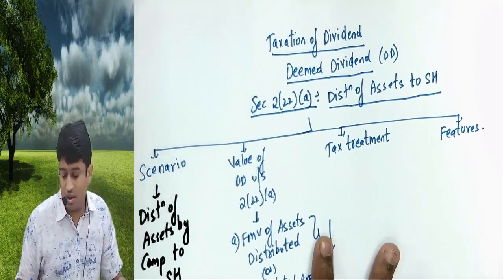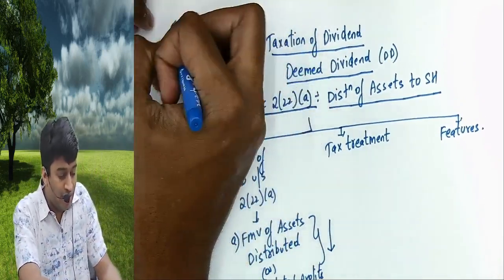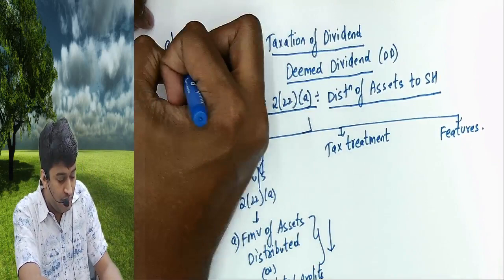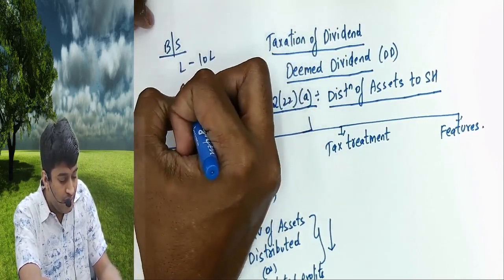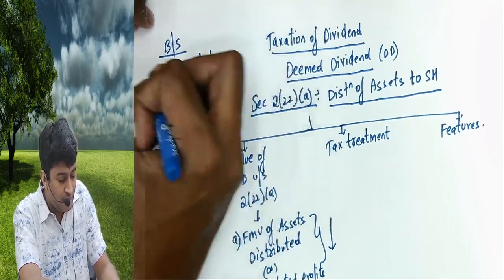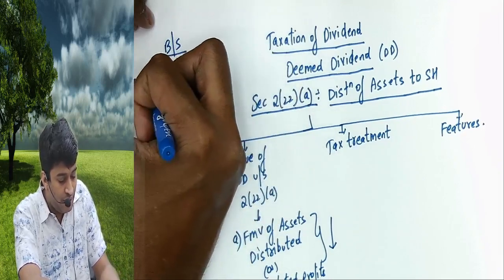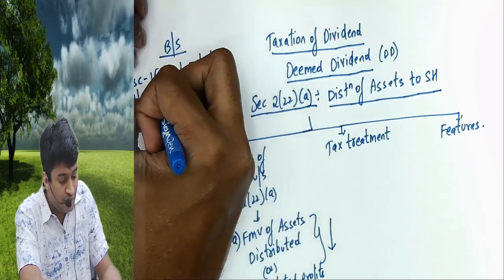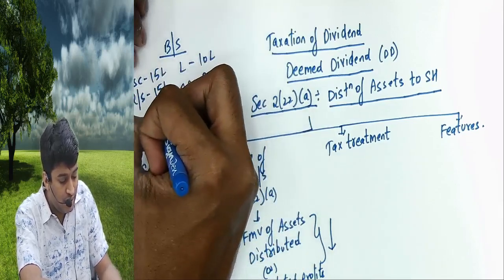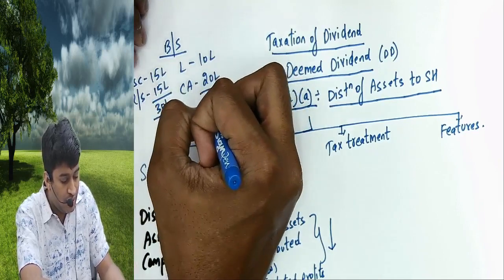अब logic सुनो sir. Assuming this is the balance sheet of a company: land 10 lakhs, current assets 20 lakhs, equity share capital 15 lakhs, reserves and surplus 15 lakhs, total 30, total 30.